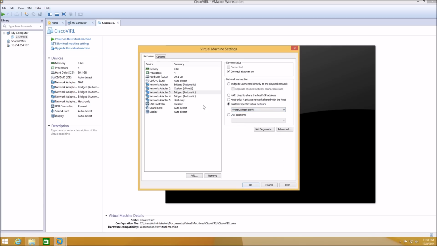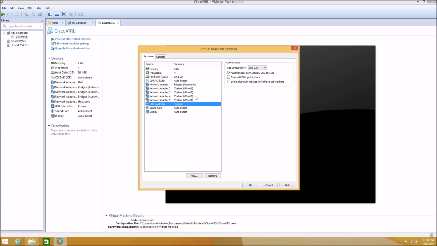Network adapter 2 will be VMnet 1, and network adapter 5 will be VMnet 4, and the rest of them will be 2 and 3. The first one should be bridged or NAT into your physical network adapter where you have internet access.